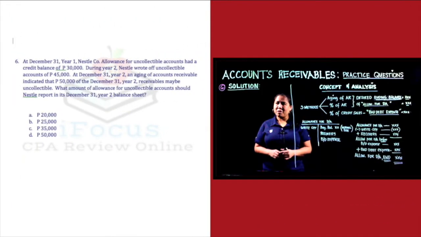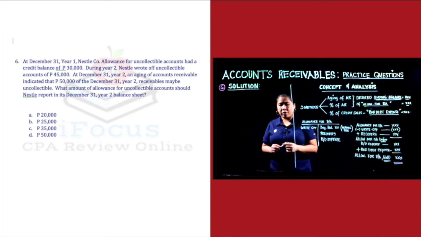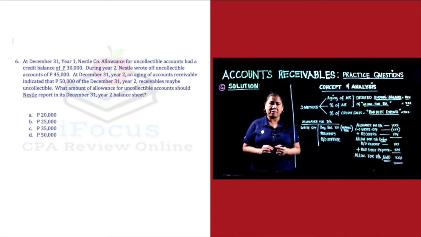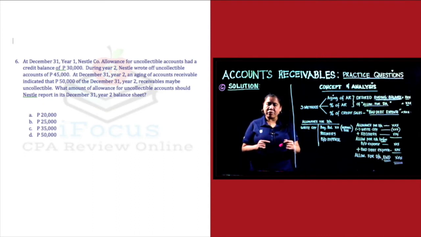Alright, question number 6. So the requirement on question number 6 is what amount of allowance for uncollectible accounts should Nestle report in its December 31st year 2 balance sheets? So anong hinahanap ng problem? Ang hinahanap ng problem ay yung ending balance ng allowance for uncollectible accounts ng December 31st year 2.